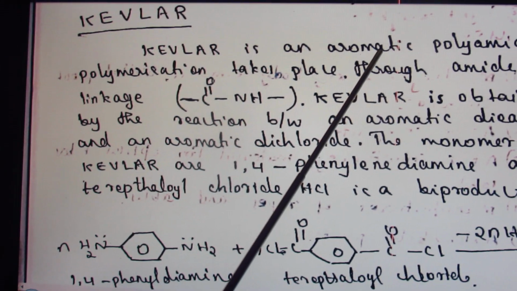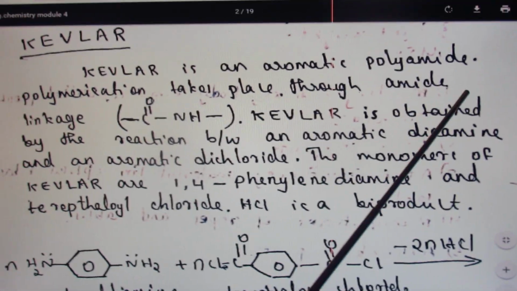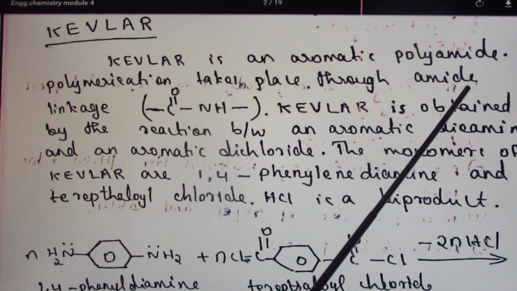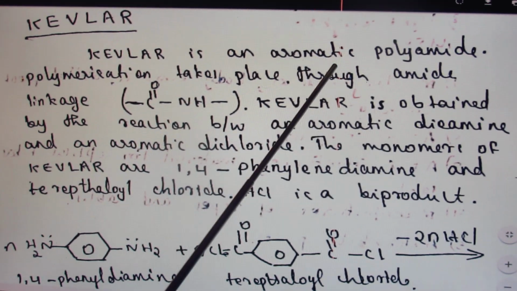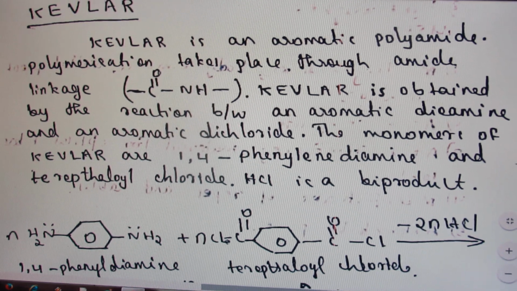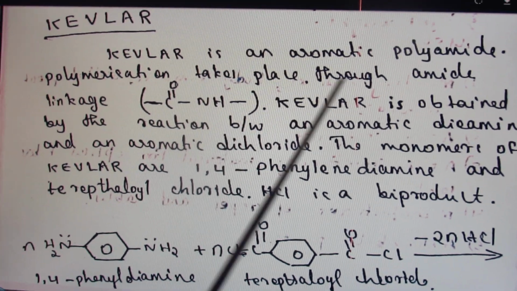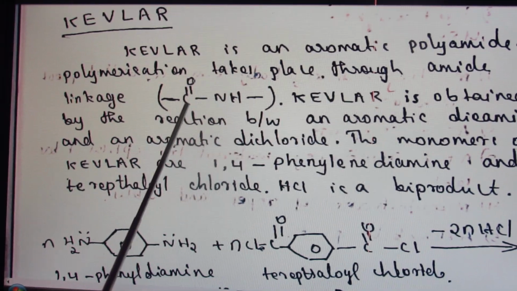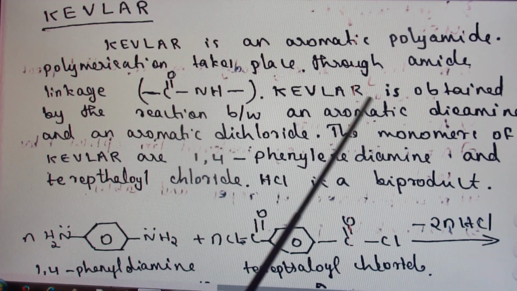Kevlar is an aromatic amide. Amide means NHCO linkage. On both sides of NHCO, there is a benzene ring present. Hence the name aromatic amide. Then polymerization takes place through the amide linkage. Amide linkage is NHCO or CONH.